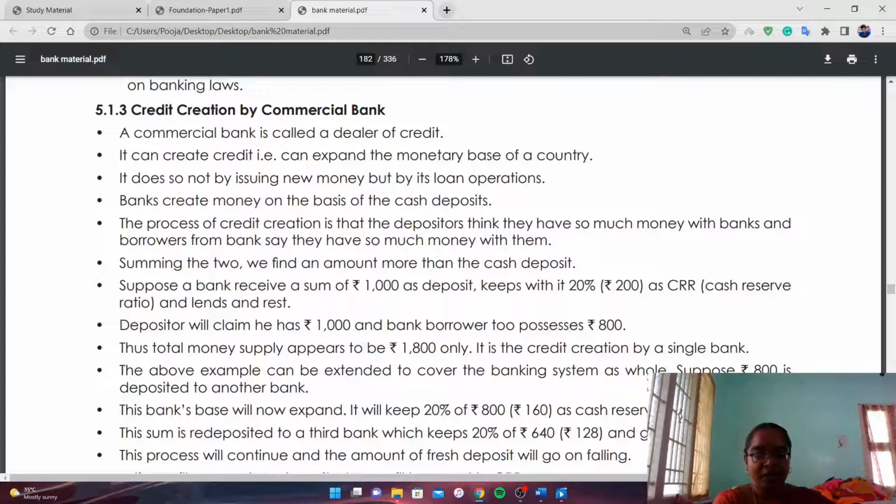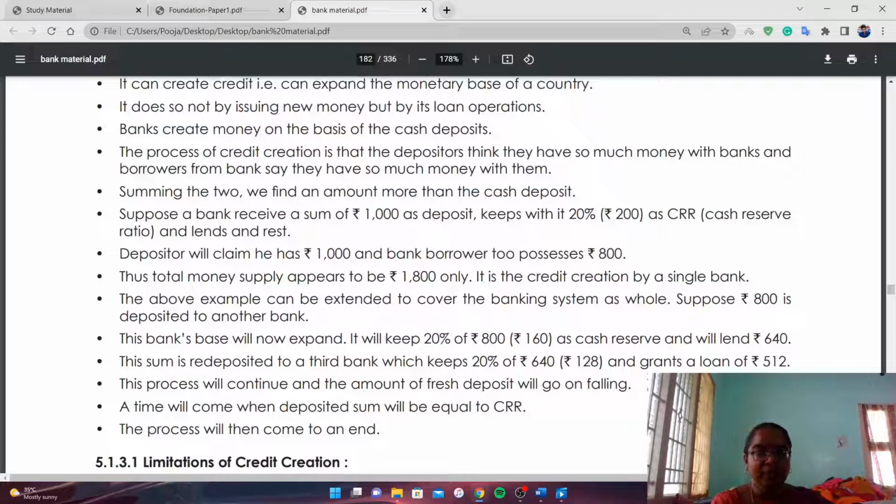In the above example, suppose 800 is deposited in another bank, and that bank keeps 20% as reserve. So from 800, 20% means 160. So 160 is the cash reserve, and the remaining 640 is given as loan. And if the 640 is deposited in another bank, again 20% is kept. 128 is kept as cash reserve and 512 will be lent. So this process continues without falling. It helps to maintain liquidity. Okay, this is credit creation.